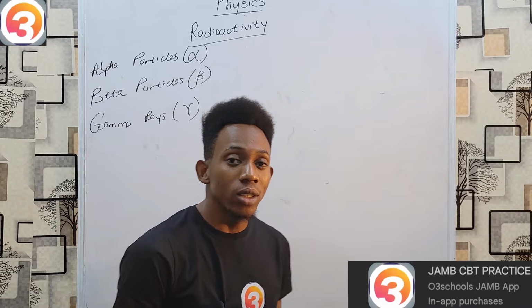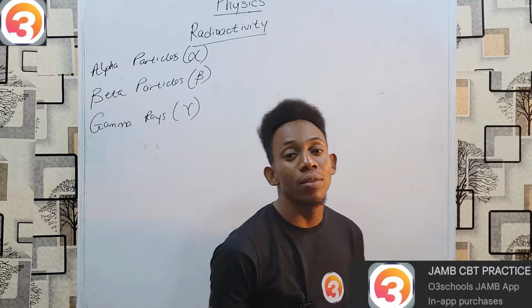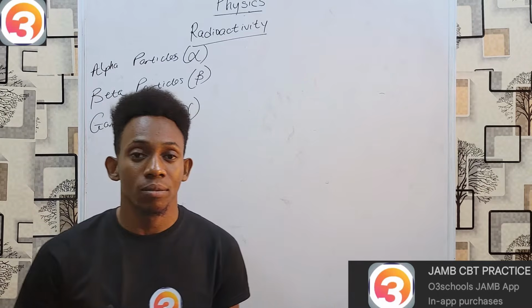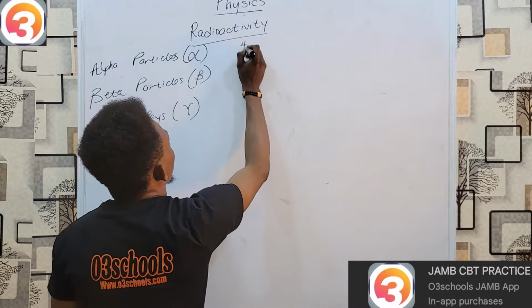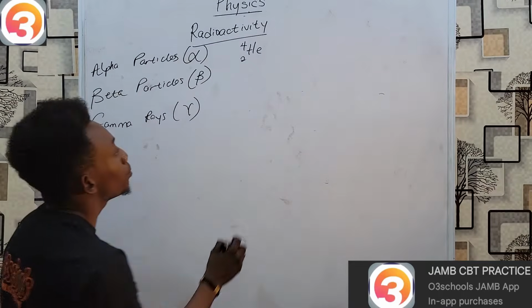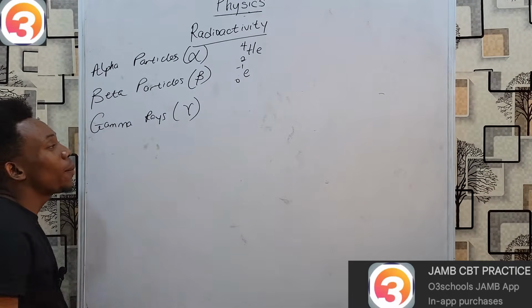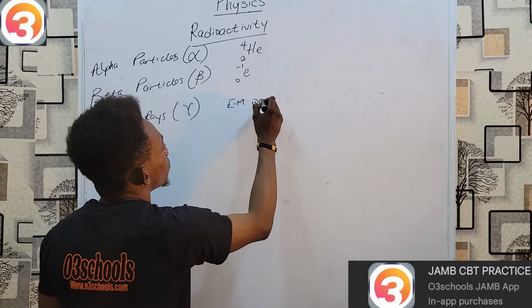Now, naturally, these particles or rays move and behave in different manners dependent on their own intrinsic property. For example, your alpha particle is represented by a helium atom. Your beta particle is simply a high energy electron, while your gamma ray, like we said, is simply an electromagnetic wave.